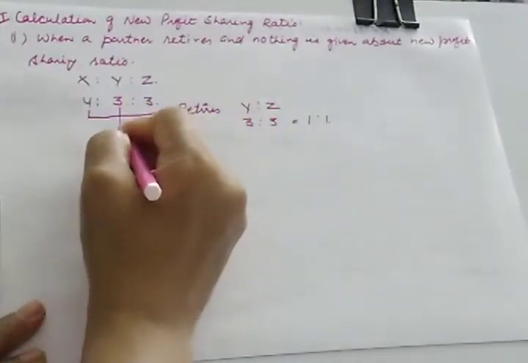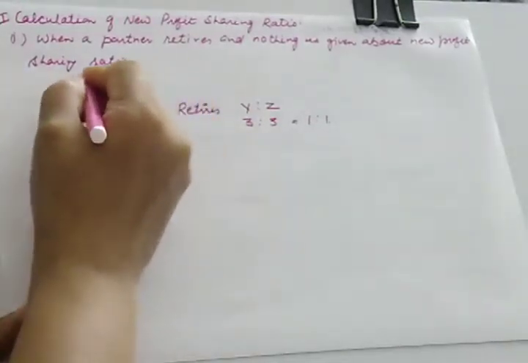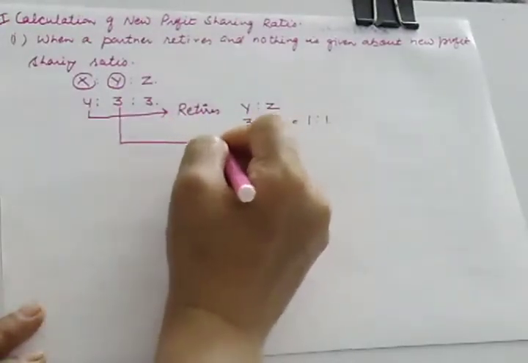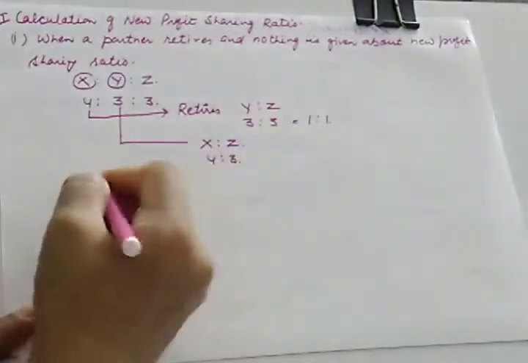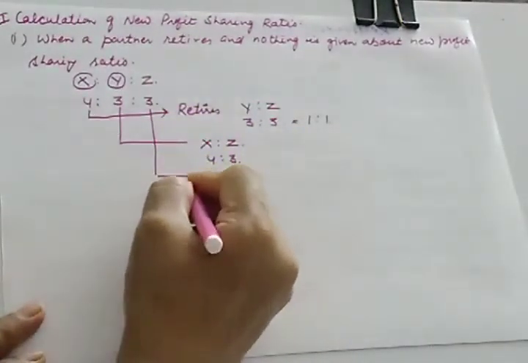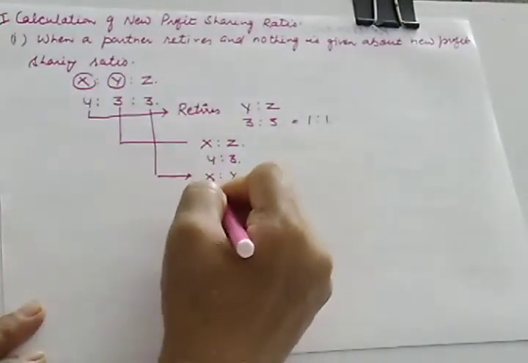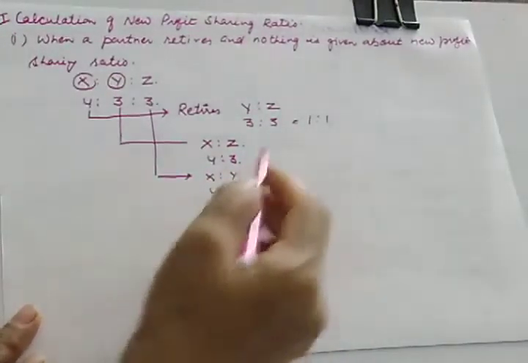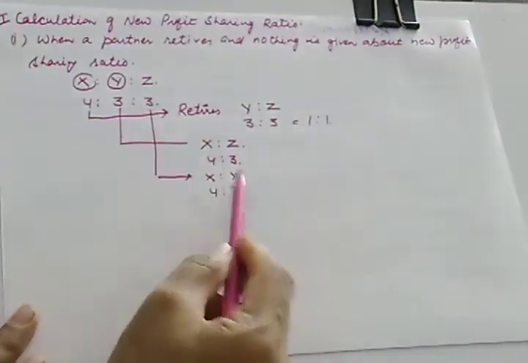Likewise, if Y retires, the remaining ratio between X and Z will be 4:3. And likewise, if Z retires, then the profit sharing ratio between X and Y will be 4:3. So simply remove the partner who is retiring and the remaining will be the new ratio.